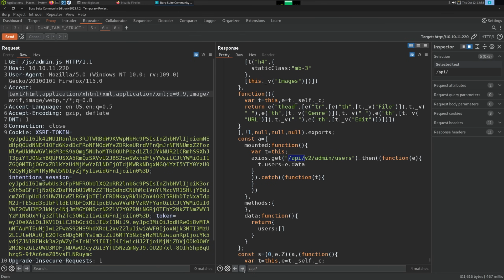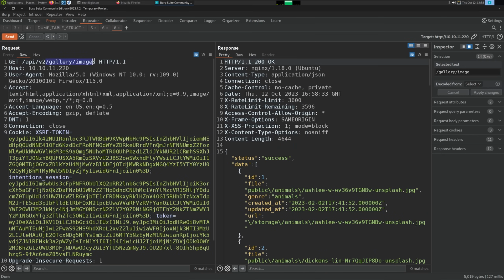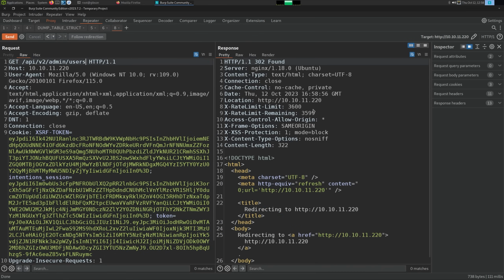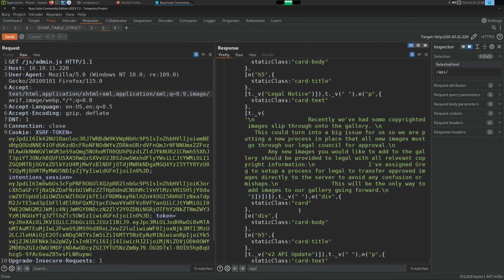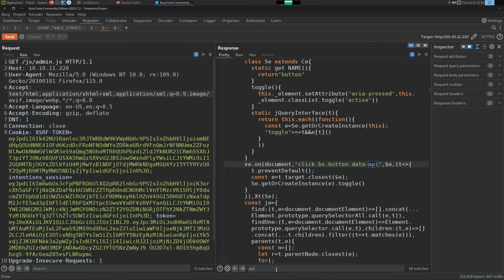Is there any other API? There's an admin users functionality. So /admin/users. And this redirects us, so there's probably authentication required there. And that's it for hits on /API. If I search for just API in general, we have 18 matches.